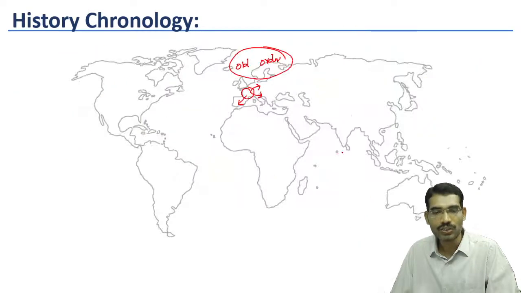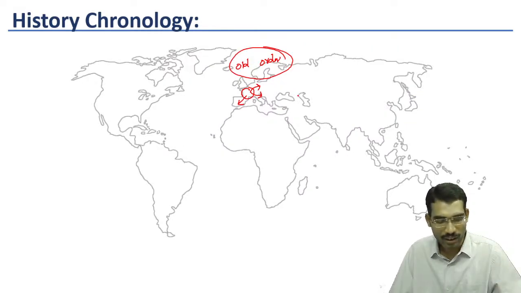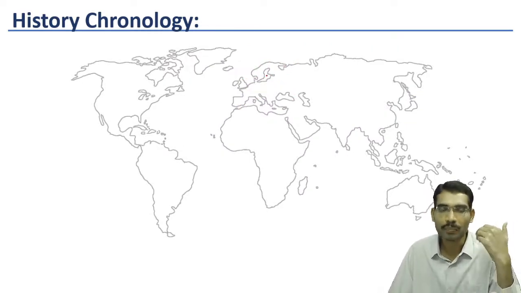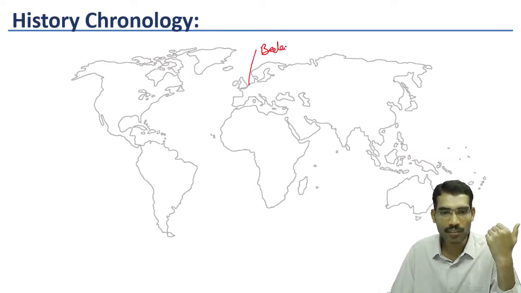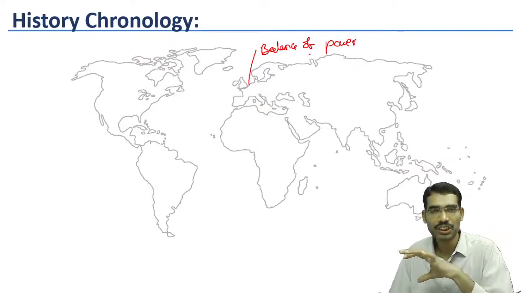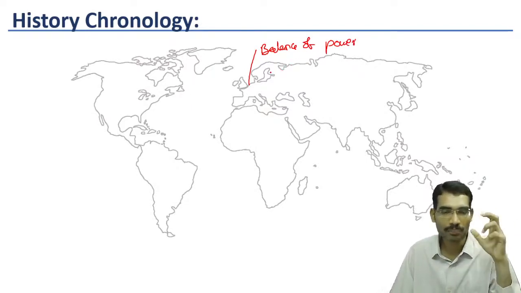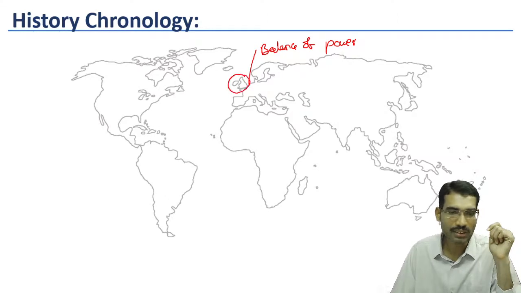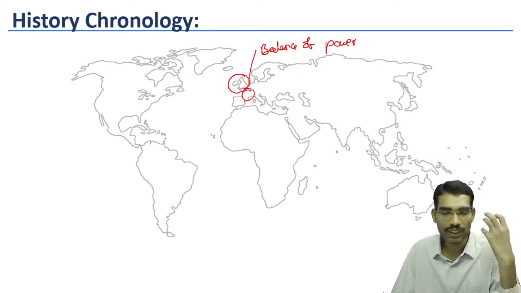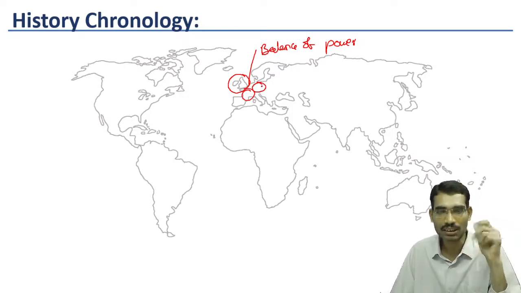After the unification of Italy and Germany, a new kind of social order or political order emerged. The balance of power has changed completely. Who were the major power centers before this? England and France. French state and English state were enjoying more power. With the emergence of Germany, this balance of power was disturbed.